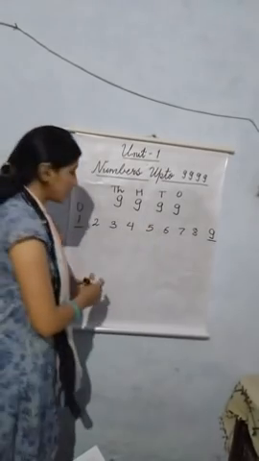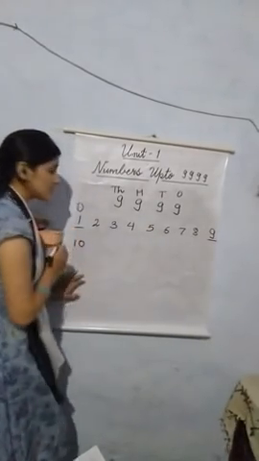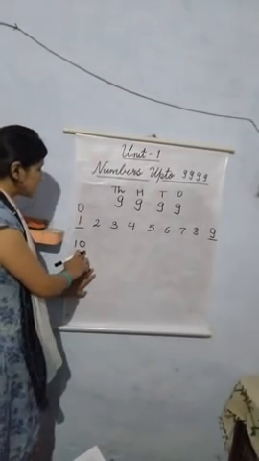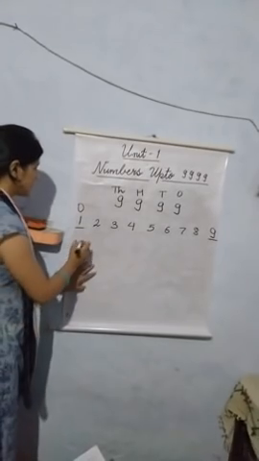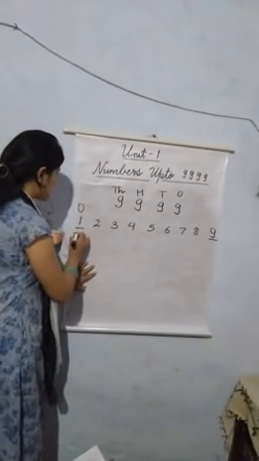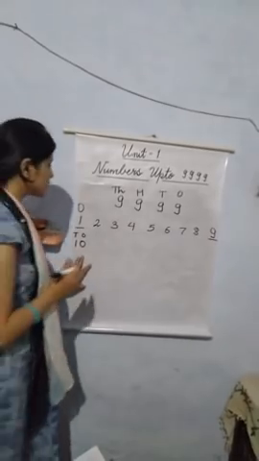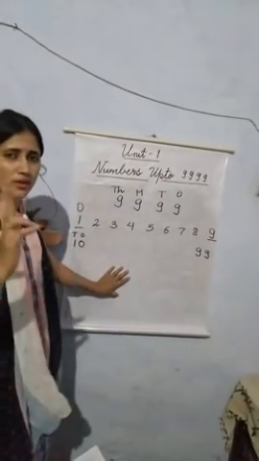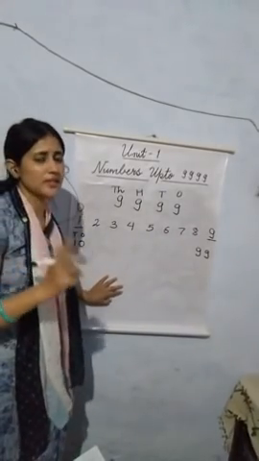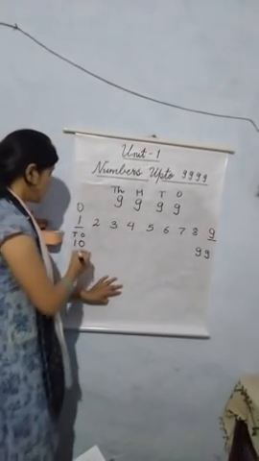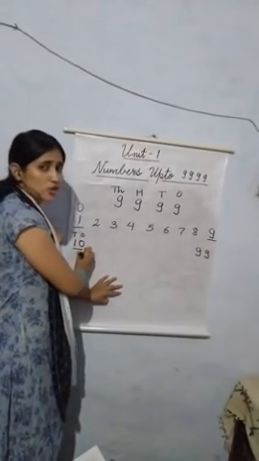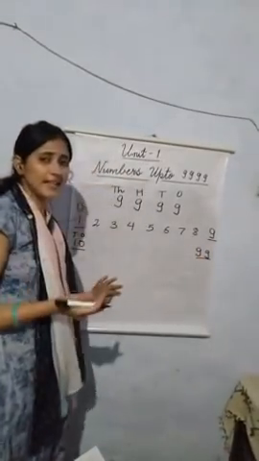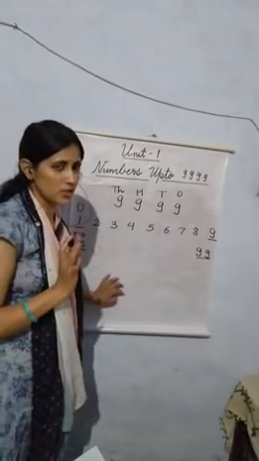Now what comes after 9? After 9 comes 10. Here you can see children 1, 0, 10. 10 is a 2-digit number. Their places are ones and tens. All the numbers from 10 to 99 are 2-digit numbers because they have 2 digits at the places ones and tens respectively. Your 2-digit number starts with 10. So 10 is your smallest 2-digit number and it ends at 99. So 99 is your greatest 2-digit number.